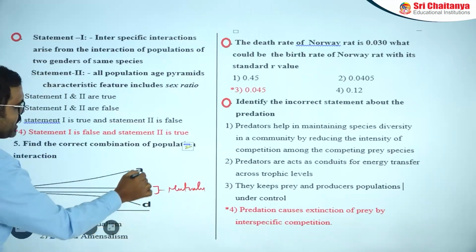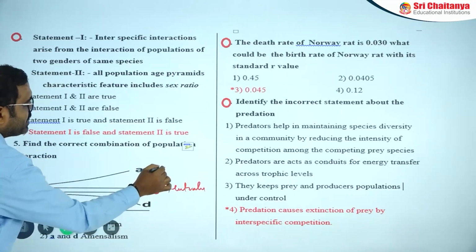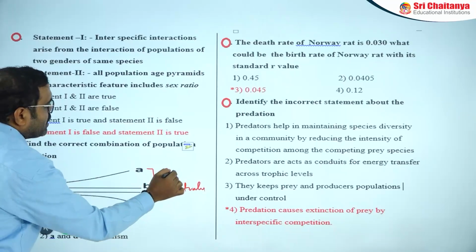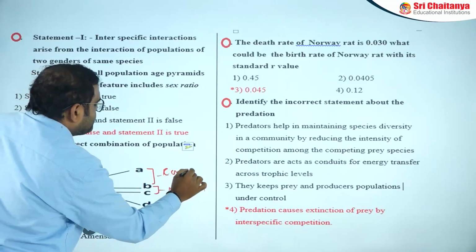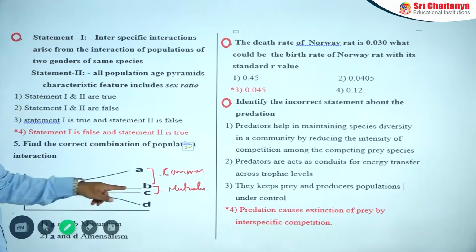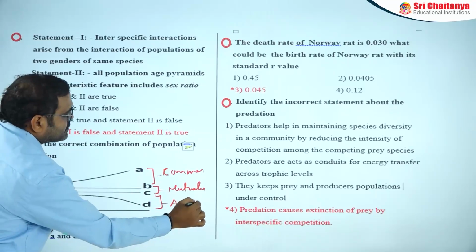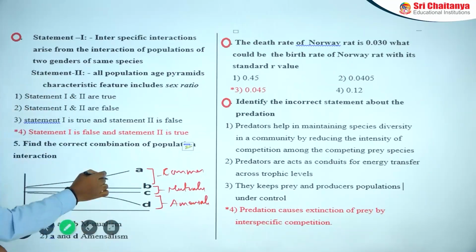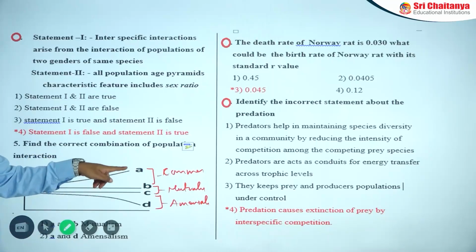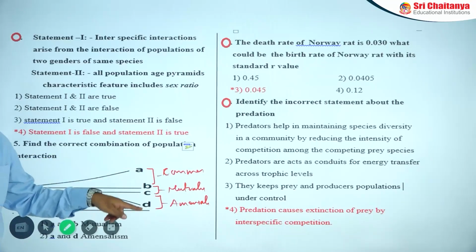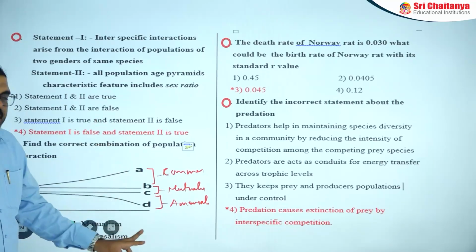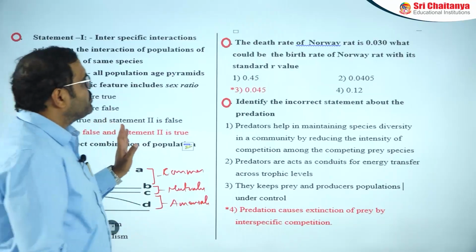And here A and B will be commensalism because one is getting plus, one is neutral. Here it is amensalism. And the next one, A and D will be predation or parasitism because one is plus, one is minus. Like that you can observe the question.